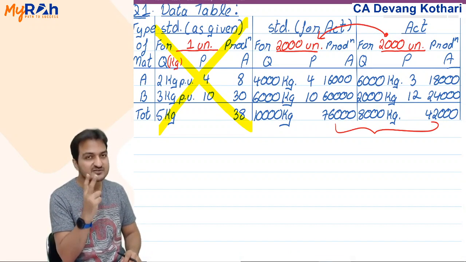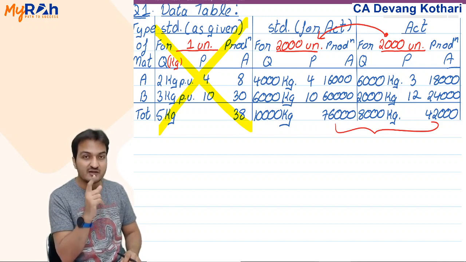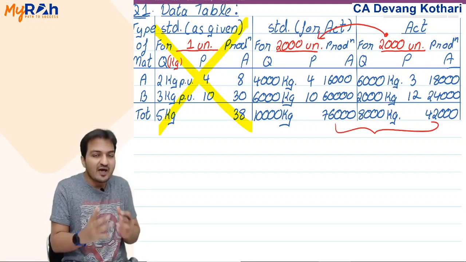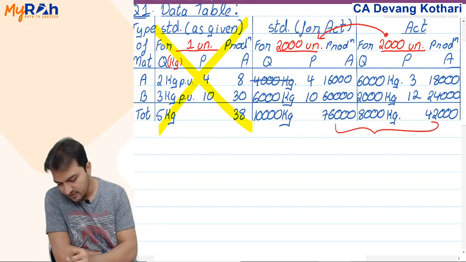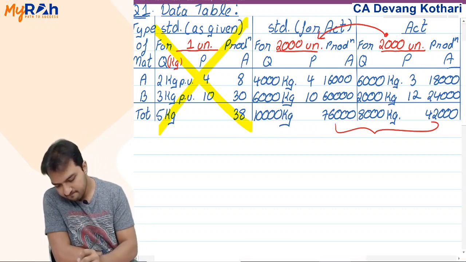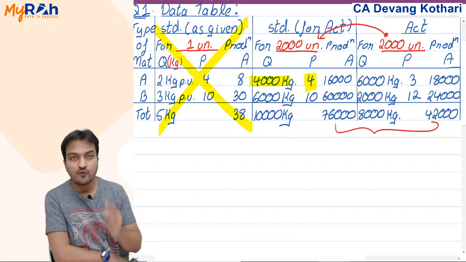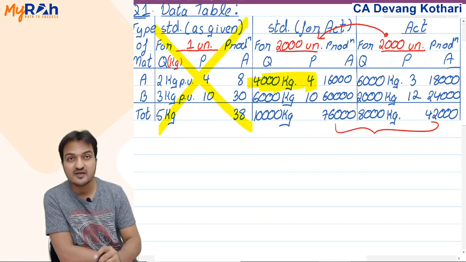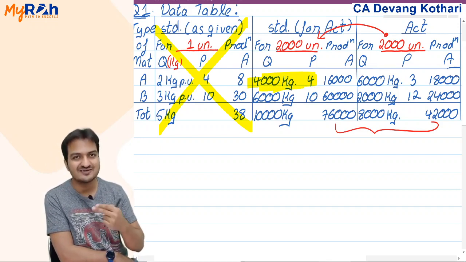Now answer this. If you consumed 2000 kgs extra, how much should that extra 2000 have cost you? Look at this. You are supposed to consume 4000 kgs at the price of 4 rupees, but you actually consumed 2000 extra.